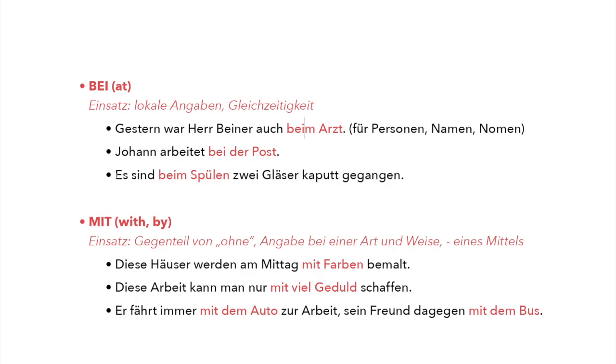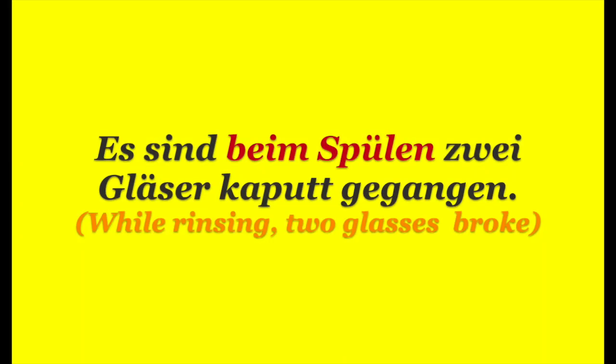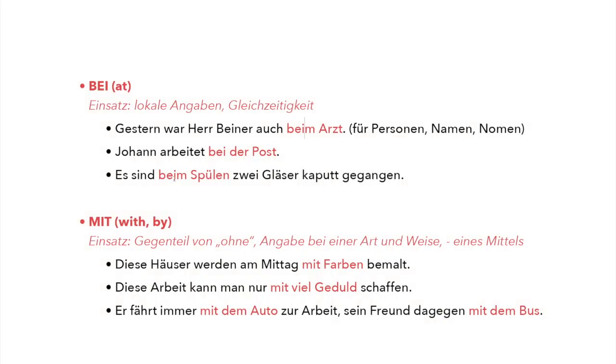So here in the next example we have "das Spülen." It means to wash the dishes. So, "Es sind beim Spülen 2 Gläser kaputt gegangen." While I was washing or cleaning the dishes, 2 glasses broke. So here "beim Spülen," yeah, while I was washing, 2 glasses broke. So "die 2 Gläser gingen kaputt."